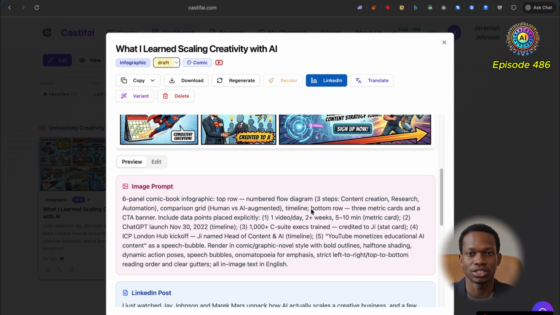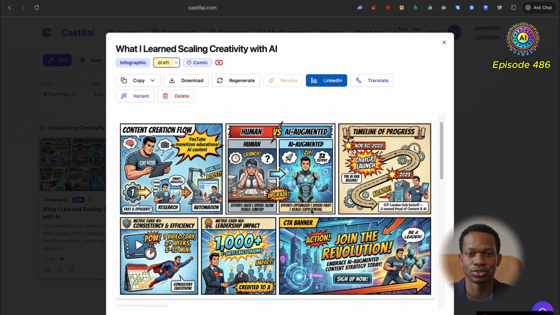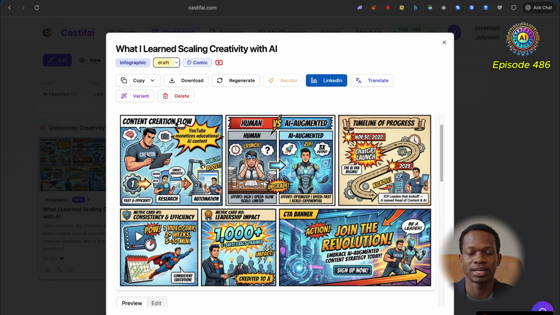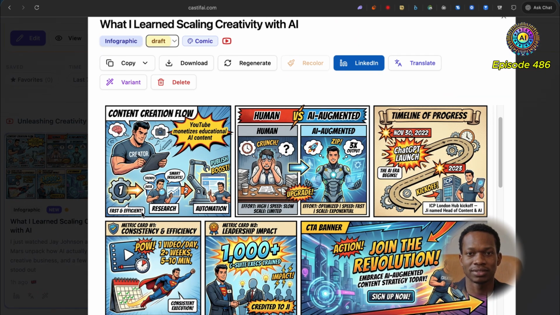Communications, of course, because you need to make sure you're communicating correctly as a team to your internal staff, but also to potential clients. And then of course automation allows you to put both of those on a flywheel that requires minimal human involvement. And now we've got this cool comic, so we can see here it looks like everything is spelled correctly.